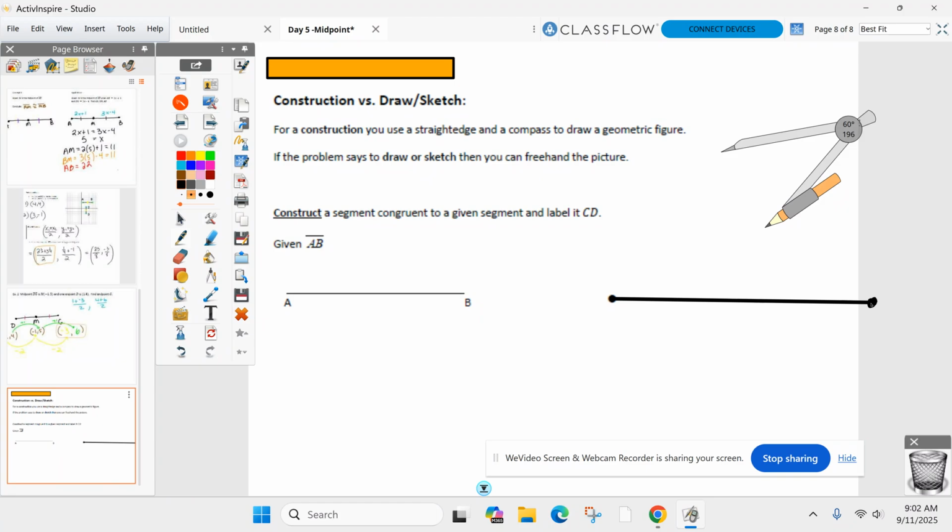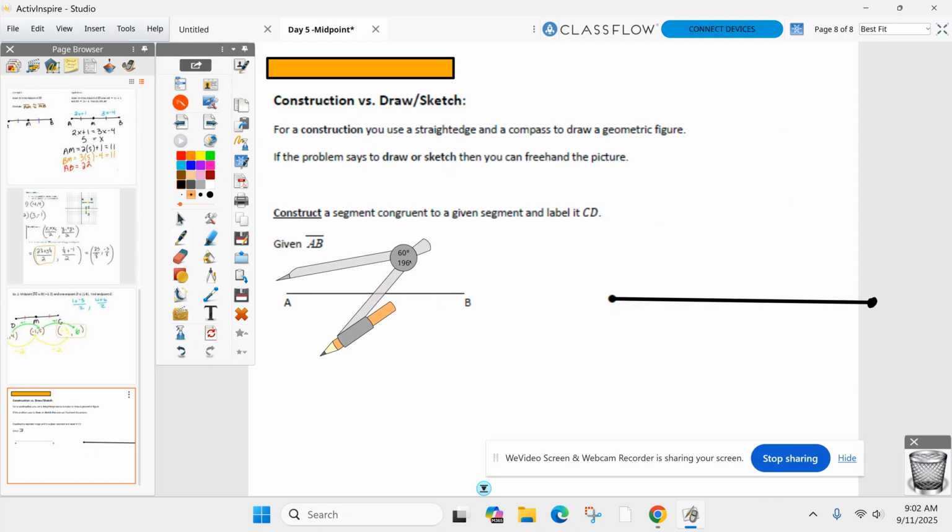And most of the time you have to do that on your own. I will not be providing you with that segment. Okay, you need to draw that first. Okay? Everyone have that? So that's step number 1, draw a segment that's longer than the one you're about to copy.